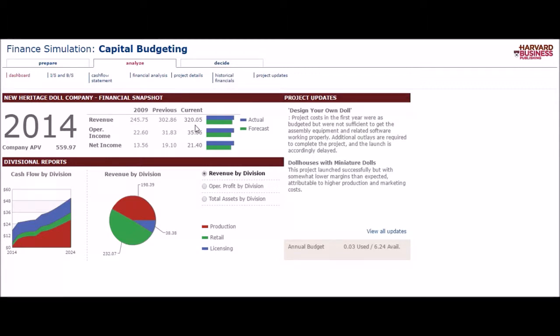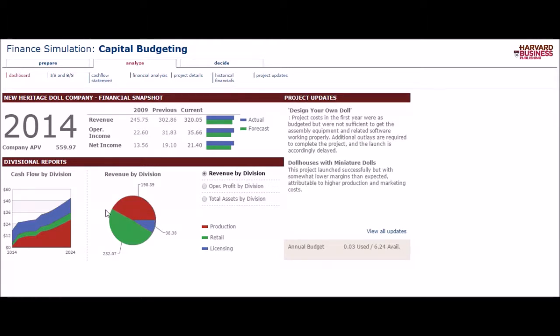320.5. My operating income was 22.6, and I ended up bringing it up to 35.66. My net income was 13.57, and I brought it up to 21.4. As you can see from the graph here, I did bring my actual numbers up higher than what was forecasted in the end.